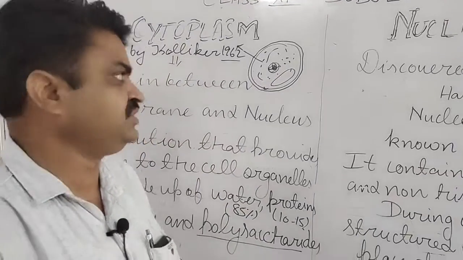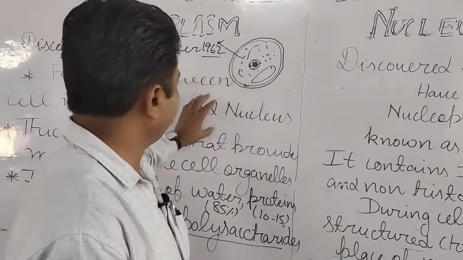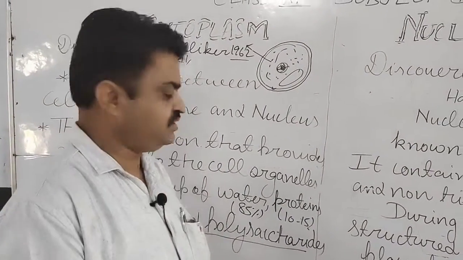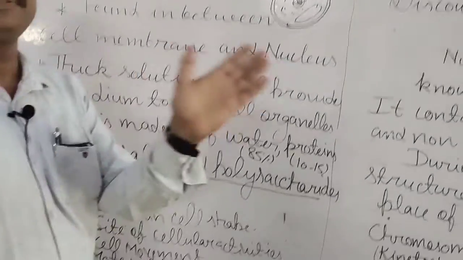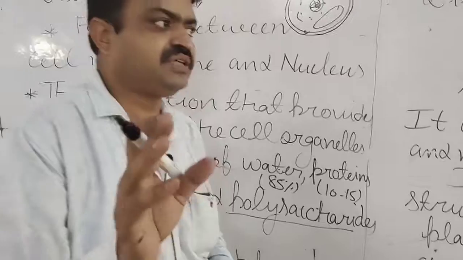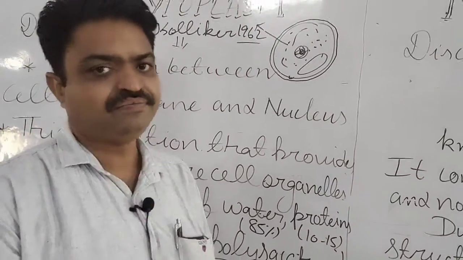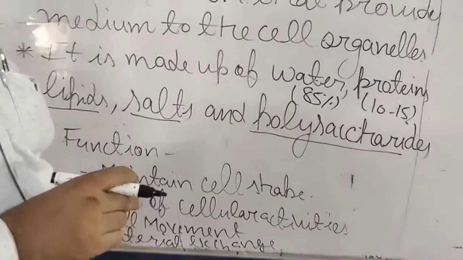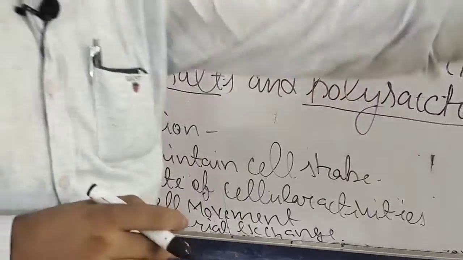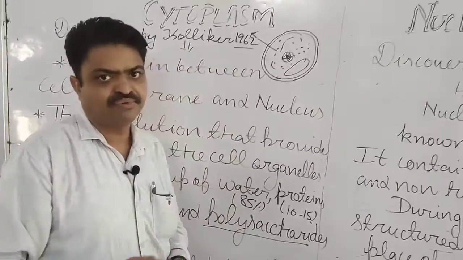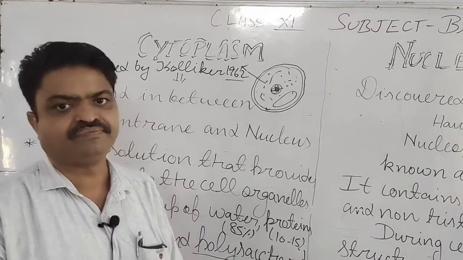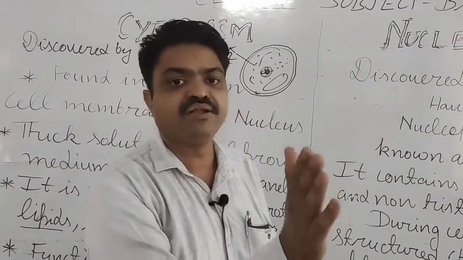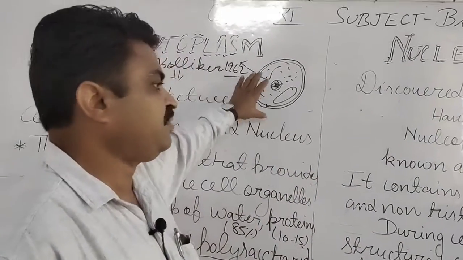Now we will discuss the functions of the cytoplasm. We have discussed that it provides the medium to the organelles. It is the first function. Second function, it maintains the shape of the cell. With this, it also helps in movement. There are two types of cells, student: motile cells and immotile cells. Motile cells show their movement with the help of cytoplasm.